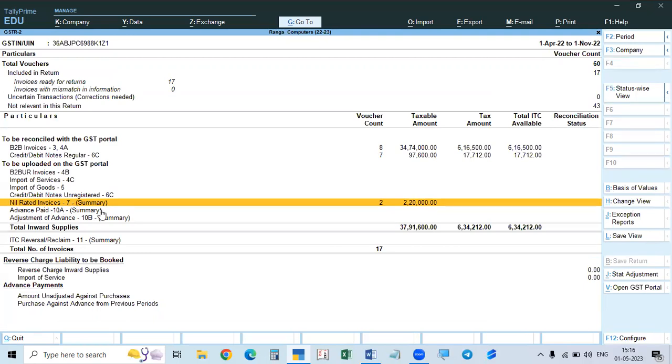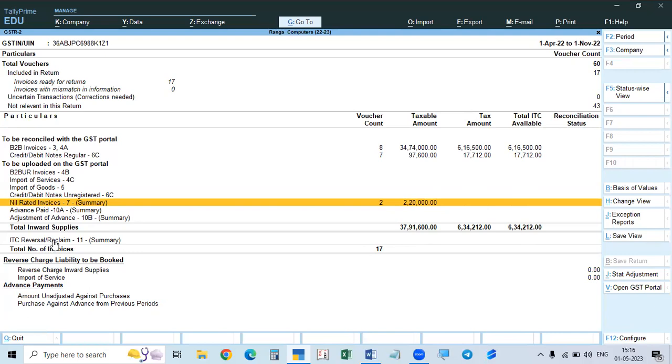So invoices will be shown here, and adjusted advance will be shown here. Advance paid, advance adjusted, and all these things. And another, total inward supplies received and total tax. This is taxable value. This is tax. Okay.